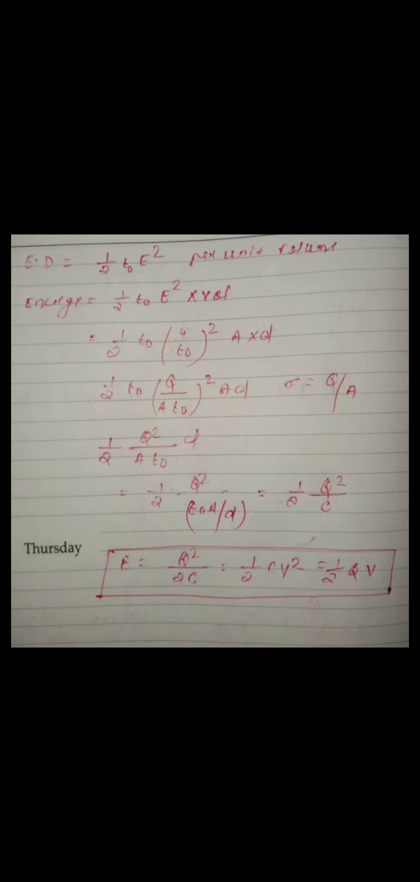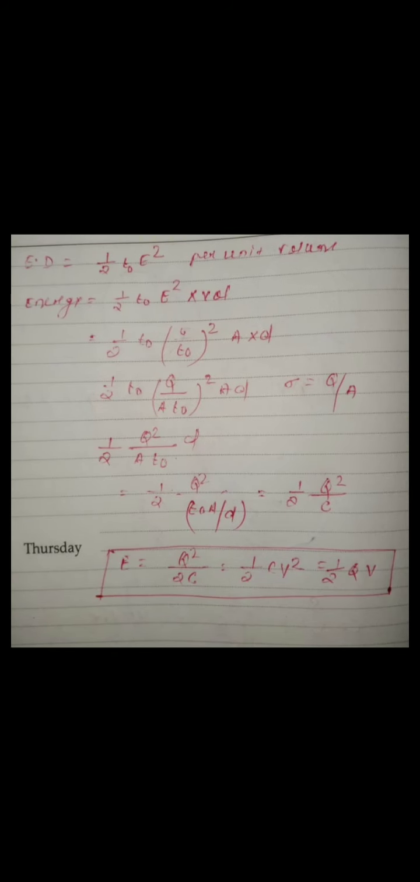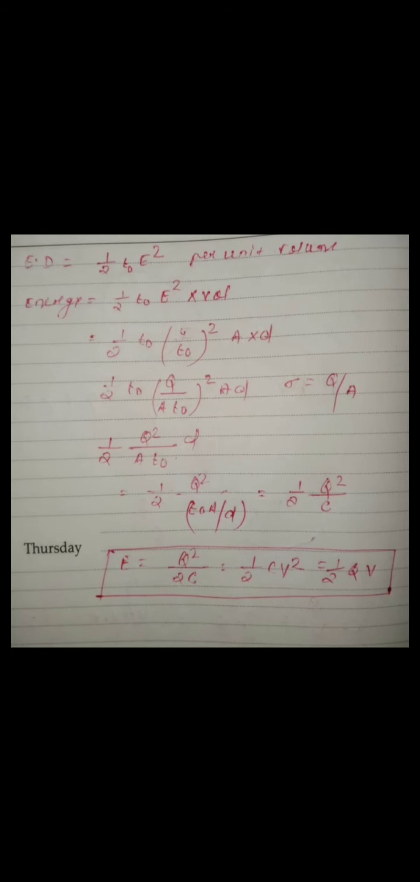So half into epsilon. What is E square, guys? E is equal to sigma by epsilon naught, so just put sigma by epsilon naught whole square. And what is volume? Area into length. You see, this is area, this is length. So the volume is area into length.